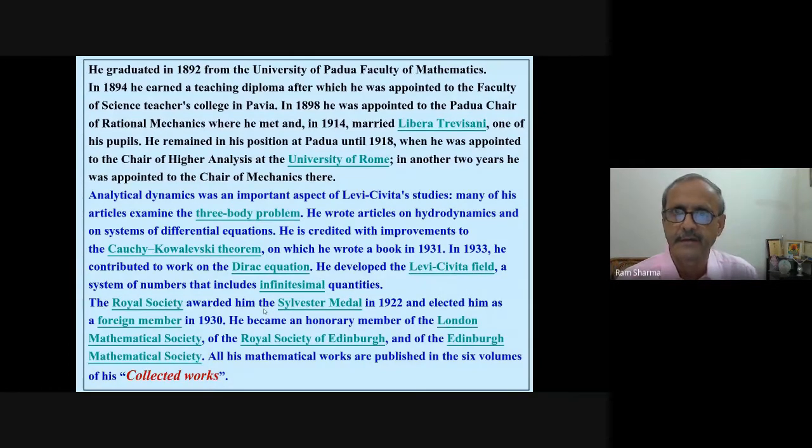In 1898, he was appointed to the Padua Chair of Rational Mechanics, where he met and in 1914 married Livia Trevisani, one of his pupils. He remained in his position at Padua until 1918, when he was appointed to the chair of higher analysis at the University of Rome. In another 2 years, he was appointed to the chair of mechanics there.